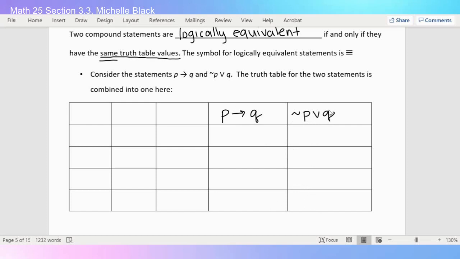Now, in order to figure out the truth values for these two statements, I'm going to need a P and a Q. And the only other piece I'm going to need is a not P. So again, let's set up our table with our basic setup of all the cases. Now let's look at not P. Again, you just need to put the opposite truth value of P.